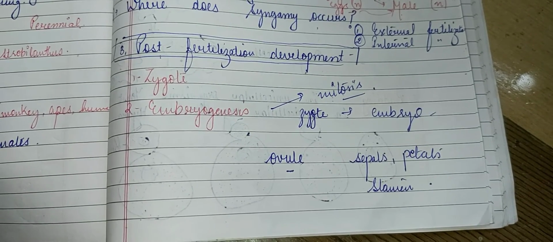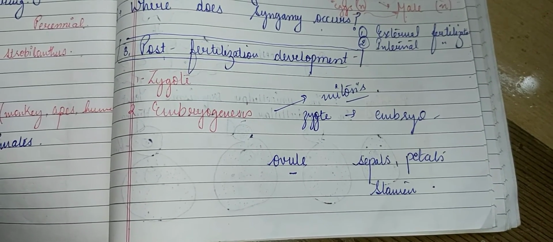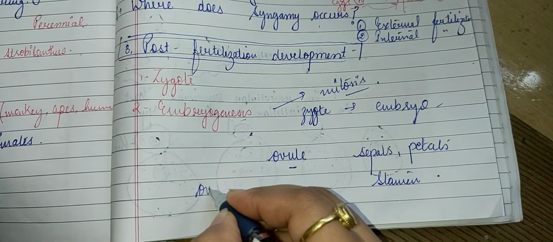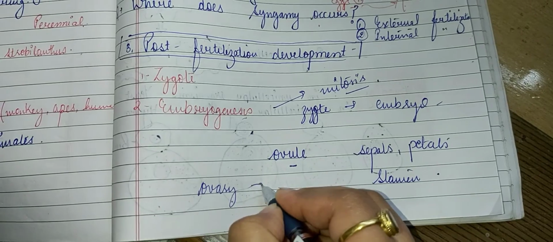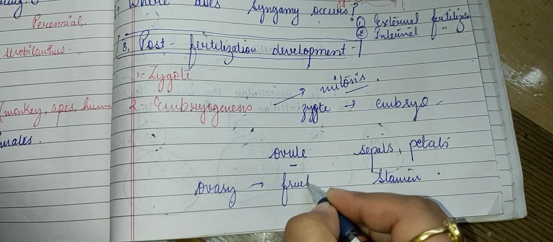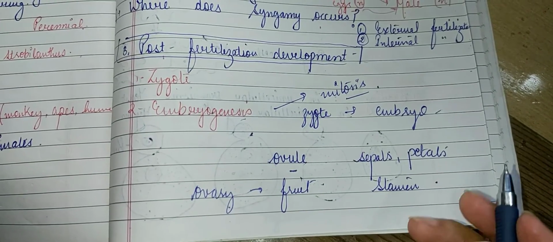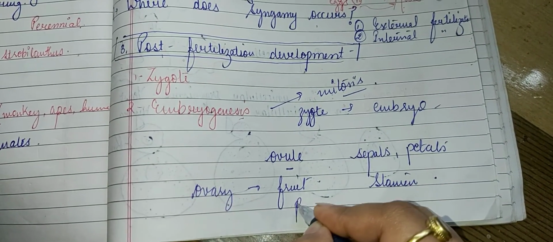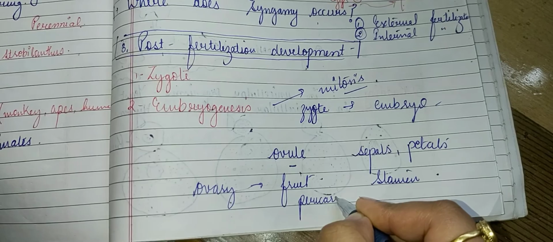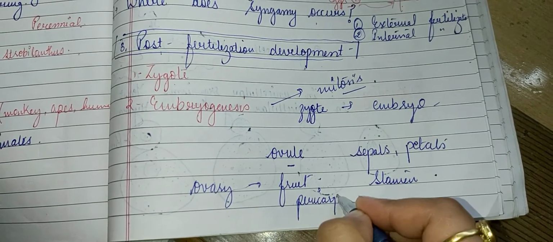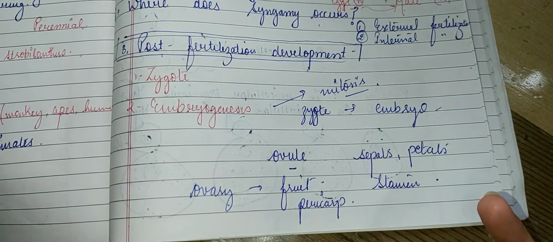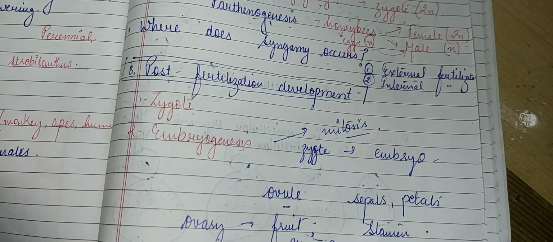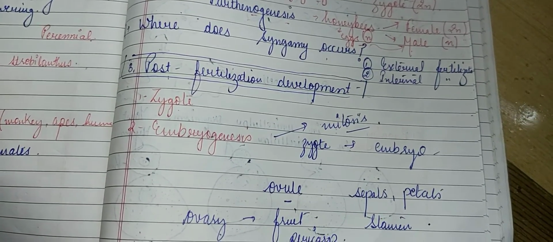The zygote develops into the embryo and the ovule develops into the seed. We have also studied that the ovary modifies into a fruit, and it develops a thick wall, which is biologically known as pericarp, having a protective function. So that's about the events in sexual reproduction.